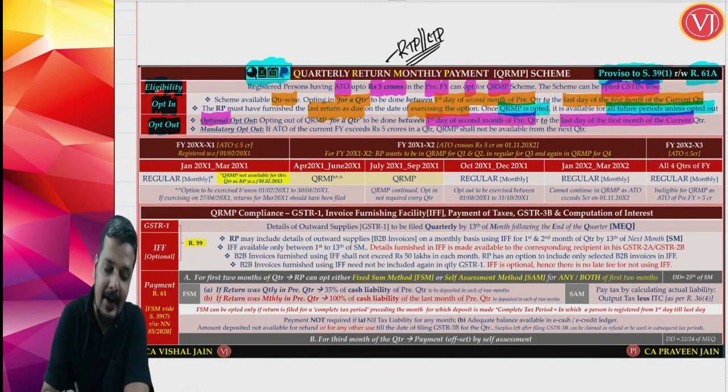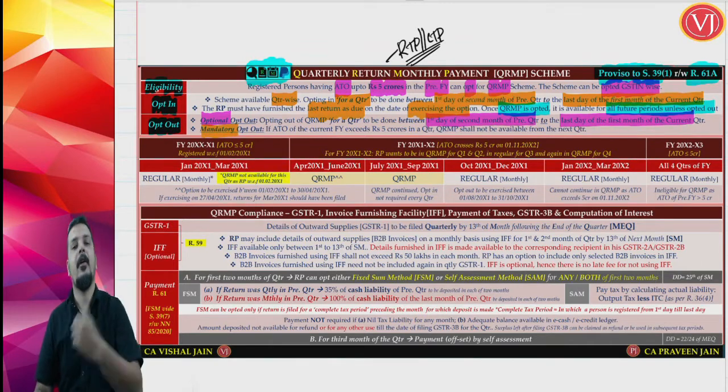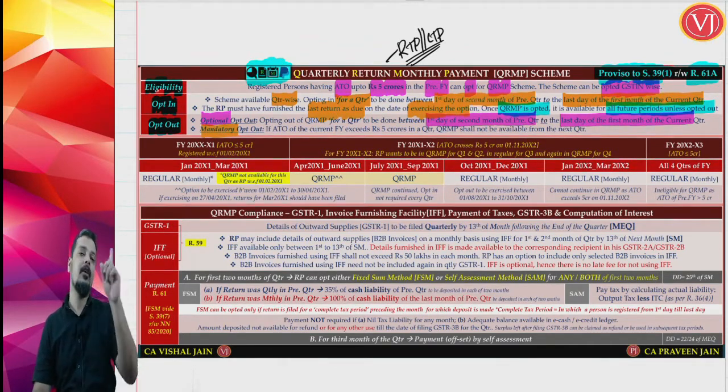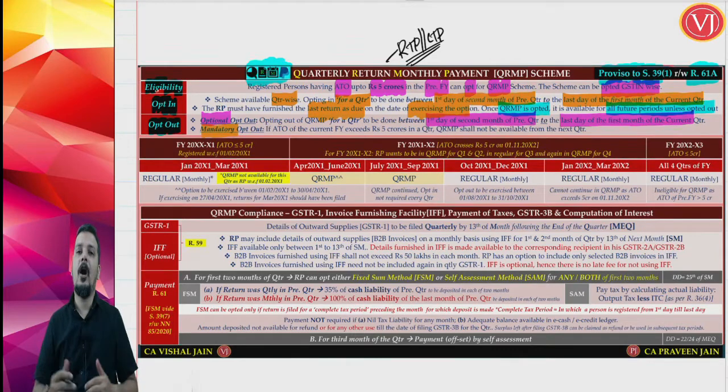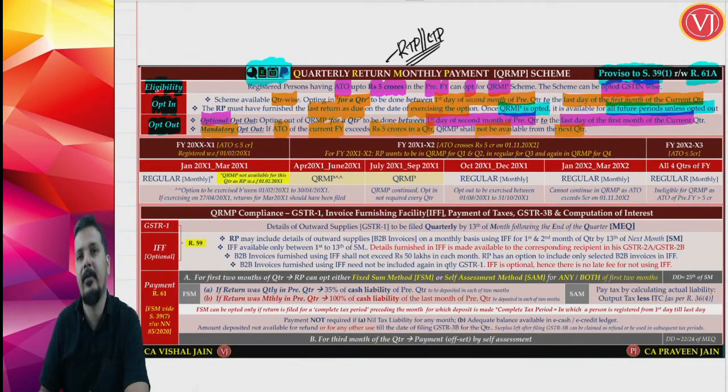But friends, if it is mandatory opt out, there is one more point that you have to remember. For entering inside the QRMP scheme, you have to see your previous year aggregate turnover, and how long you can be inside the QRMP scheme: till your aggregate turnover in the current financial year crosses 5 crores. That is a very important point. If your aggregate turnover of the current financial year crosses that 5 crores in a particular quarter, then the QRMP scheme shall not be available from the next quarter onwards.